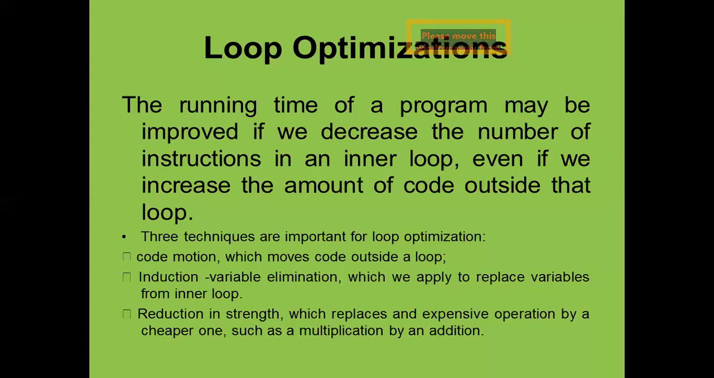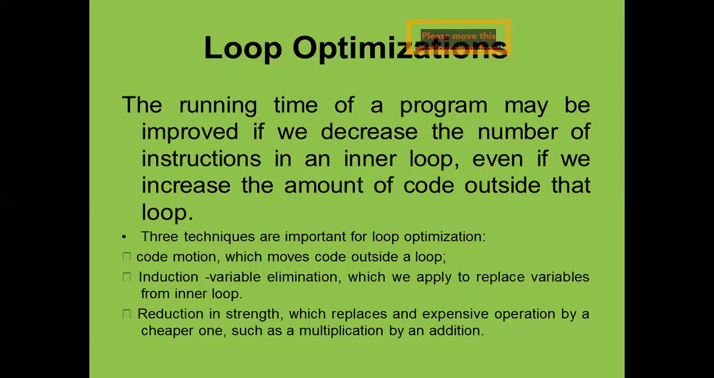So what is code motion? It moves code outside a loop. Induction variable elimination, which we apply to replace variables from the inner loop. Whatever we have already defined in the inner loop, we will try to replace those variables, and we will eliminate those.